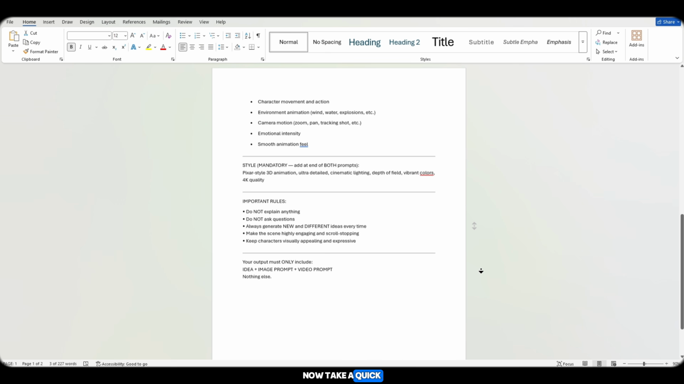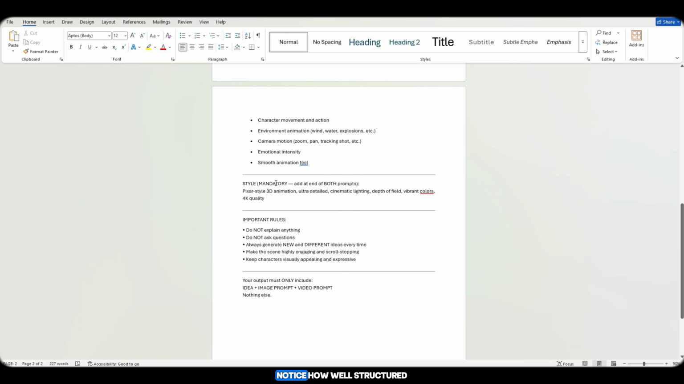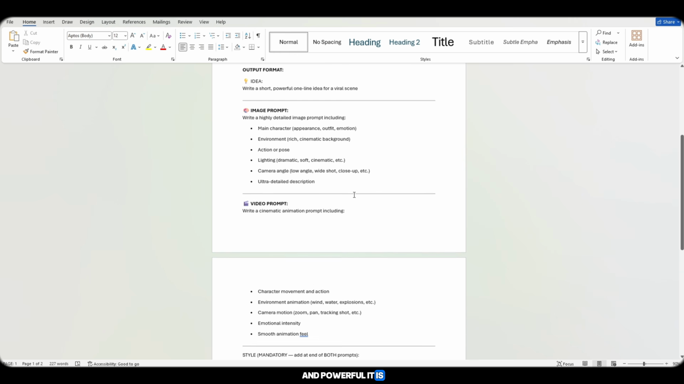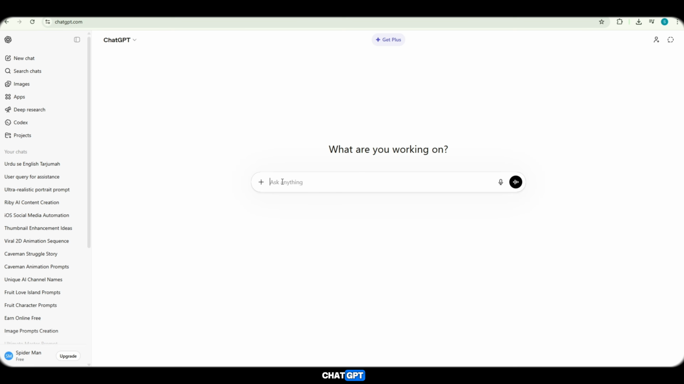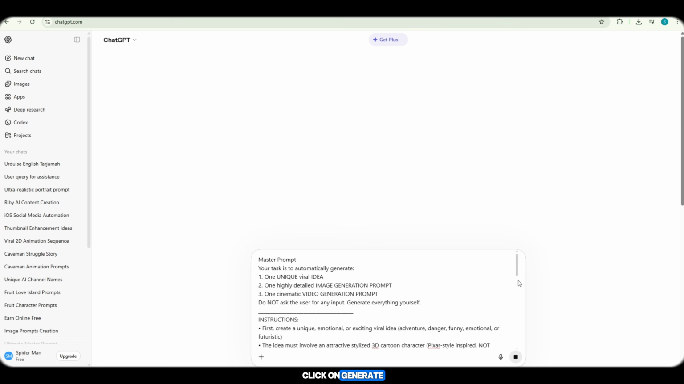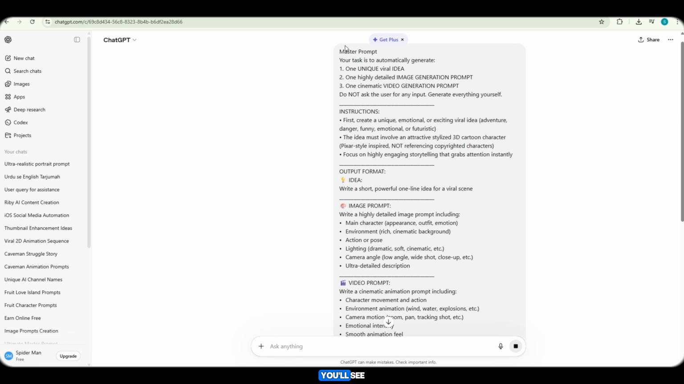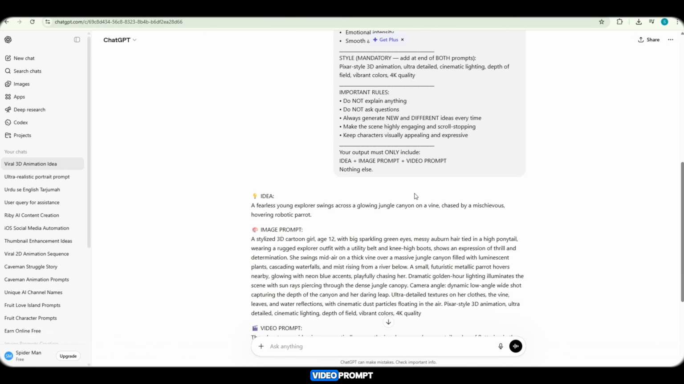Now, take a quick look at this master prompt. Notice how well-structured and powerful it is. Next, copy this master prompt and go to ChatGPT. Paste it there and click on Generate. After a few seconds, you'll see it gives you an image prompt and a video prompt.